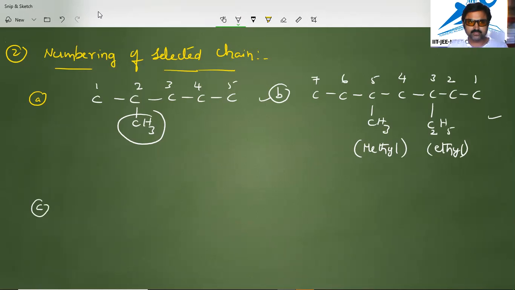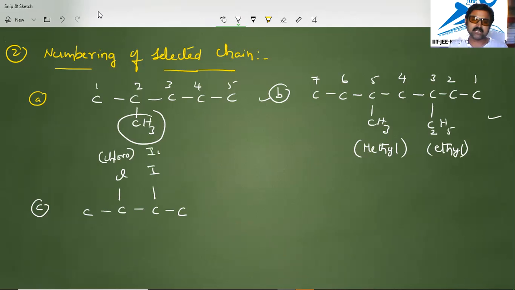The two different substituents are there in the same position or from opposite ends. How will we see that in an example? Here we have 4 carbons on the opposite ends, from left to right and right to left. One of these carbons will be the second carbon, but here I am putting one Cl and one I. Here you understand it is assigned in alphabetical order, so here also we have to check the alphabetical order. Cl is nothing but chloro, and I is nothing but iodo.